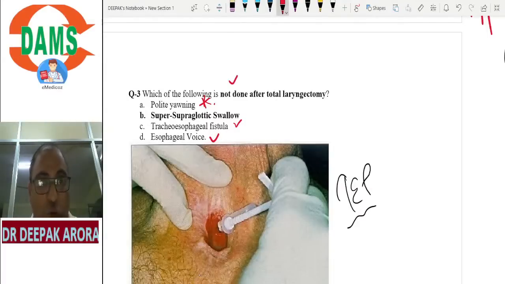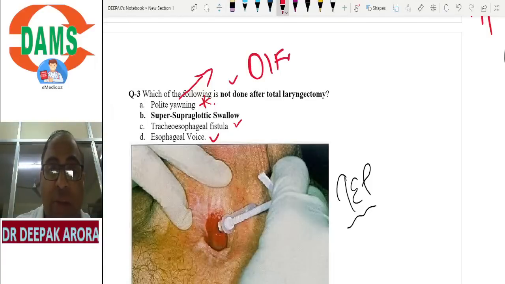Polite yawning is yawning with a closed mouth. Why do we do polite yawning? Because the patient has no airflow in the nose. The patient has loss of nasal function. So just remember this, I am expecting this year they may ask you what polite yawning is used for. It is used for olfactory refunctioning.